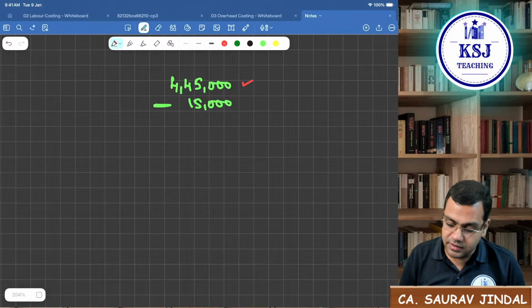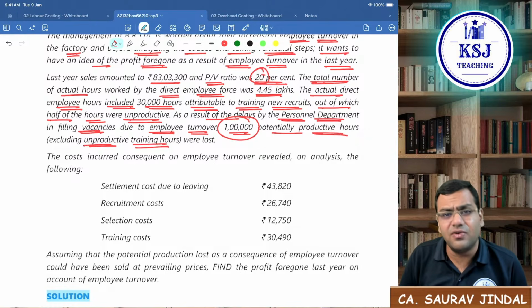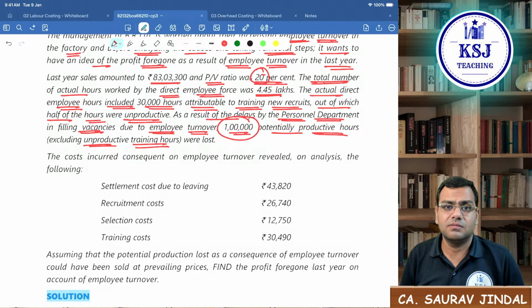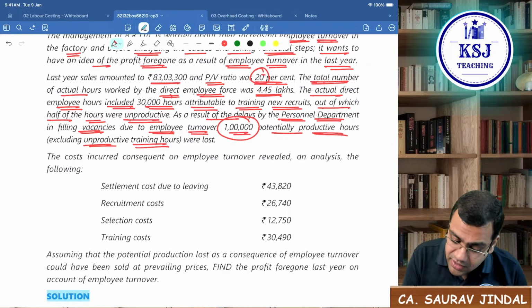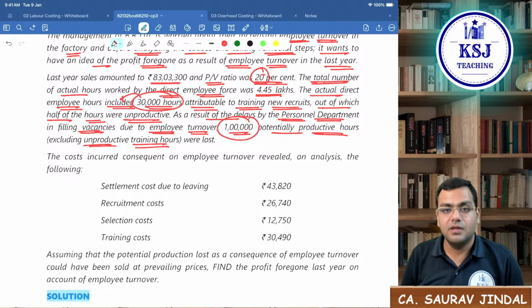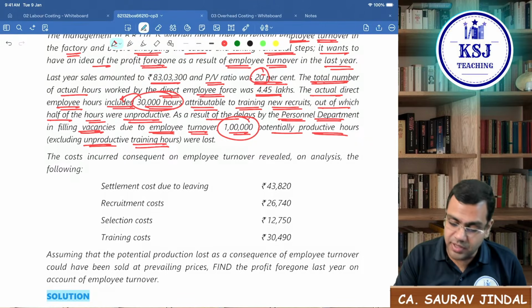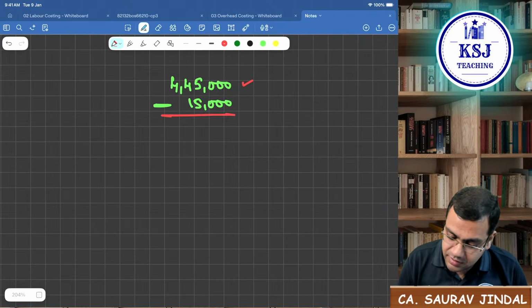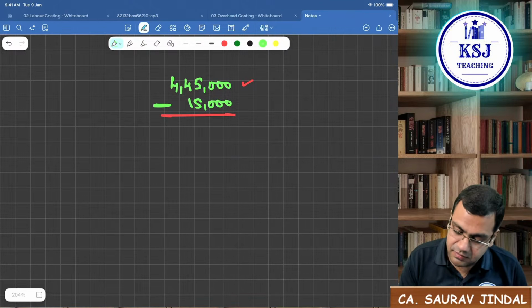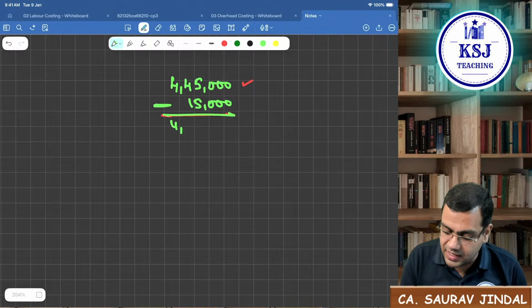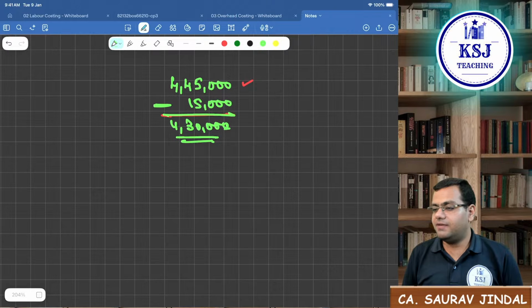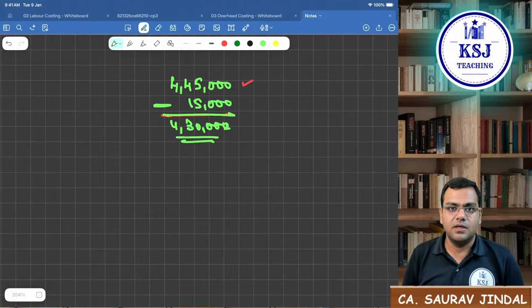So is this 1 lakh potentially productive hours included in this 4,45,000? No, sir. This 15,000 was included, but because it was clearly mentioned, 30,000 included. So besides this, there is 1 lakh hours which are unproductive. So here the productive hours is 4,30,000. Productive hours is 4,30,000. Right?